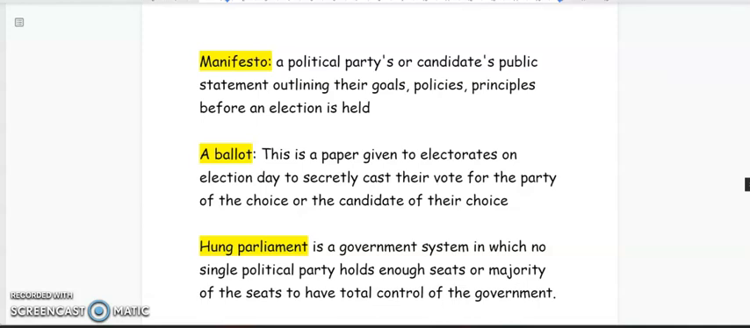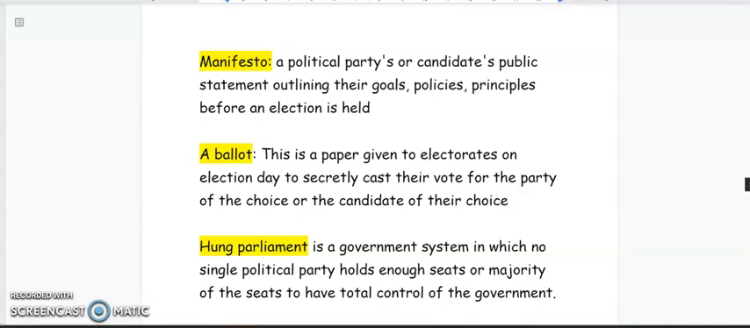So they'll be sharing their ideologies. They will share their goals. What are they going to do for the country, for the electorates, for their constituencies, if they are given a chance to become the government? They'll be sharing their policies and the principles of that political party, right? So that document, we call it a manifesto. So if that is your answer, you are definitely correct.